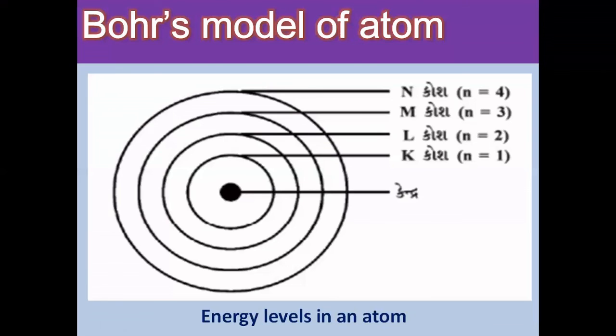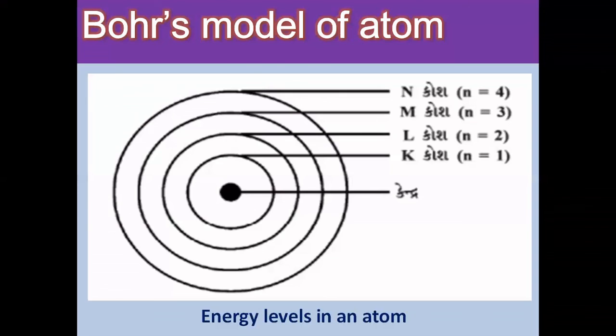The energy levels described by Bohr are discrete orbits in which only the electrons revolve, and they are named K shell, L shell, M shell, N shell, or even by number: n equal to 1, energy level 1, energy level 2, energy level 3, energy level 4, and so on. So the orbits or shells are represented by the letters K, L, M, N, and so on, and the numbers 1, 2, 3, 4. This is all about Bohr's model, and this is universally accepted till date.